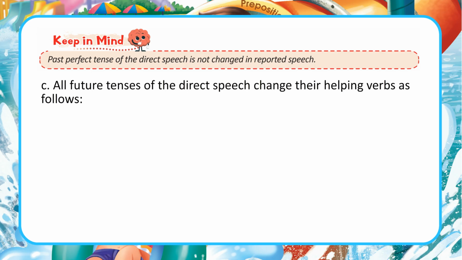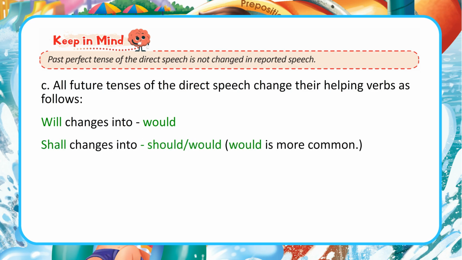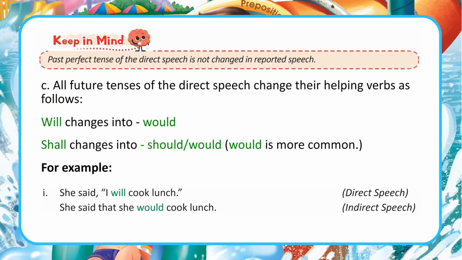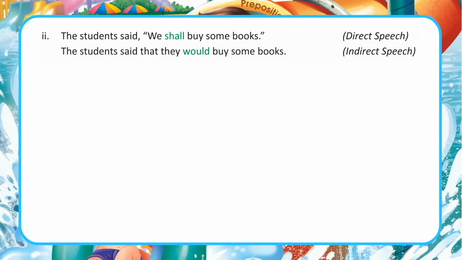C. All future tenses of the direct speech change their helping verbs as follows. Will changes into would. Shall changes into should or would. Would is more common. For example, she said, "I will cook lunch." She said that she would cook lunch. Direct speech. Indirect speech. 2. The student said, "We shall buy some books." The students said that they would buy some books. Direct speech. Indirect speech.